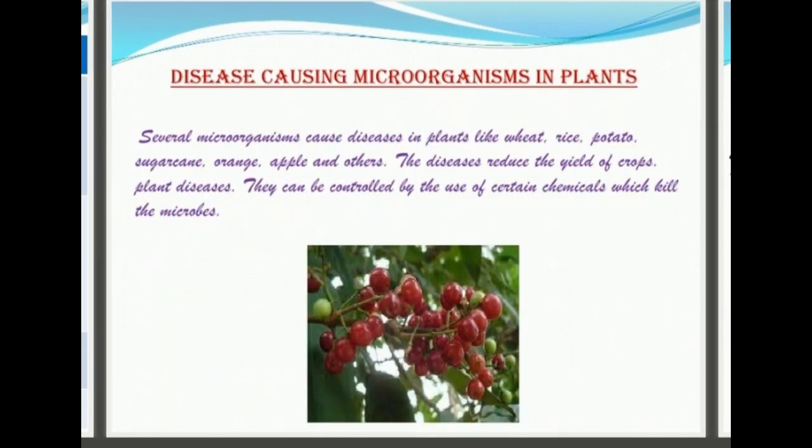Let's see disease-causing microorganisms in plants. Microorganisms cause disease to plants like wheat, rice, potato, sugarcane, orange, apple and others. The disease reduces the yield of crops. Plant diseases can be controlled by the use of certain chemicals which kill the microbes.